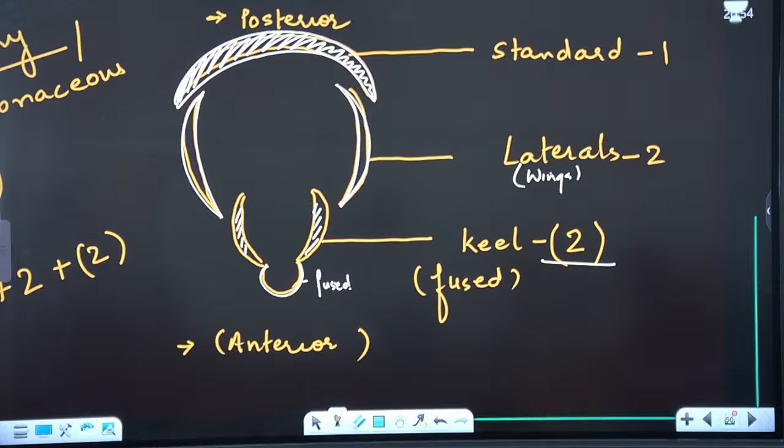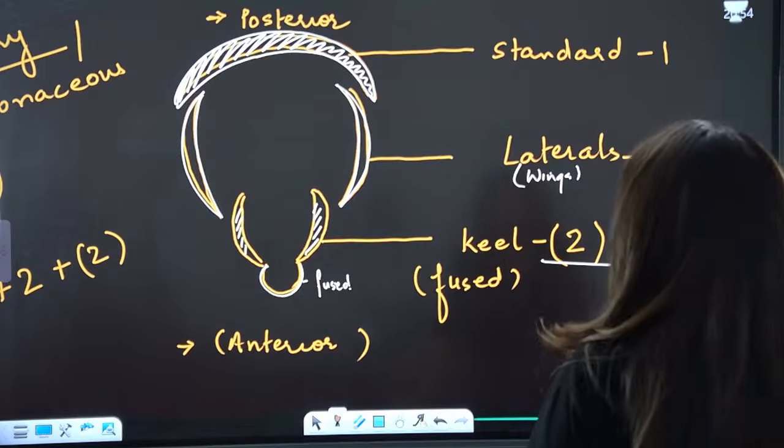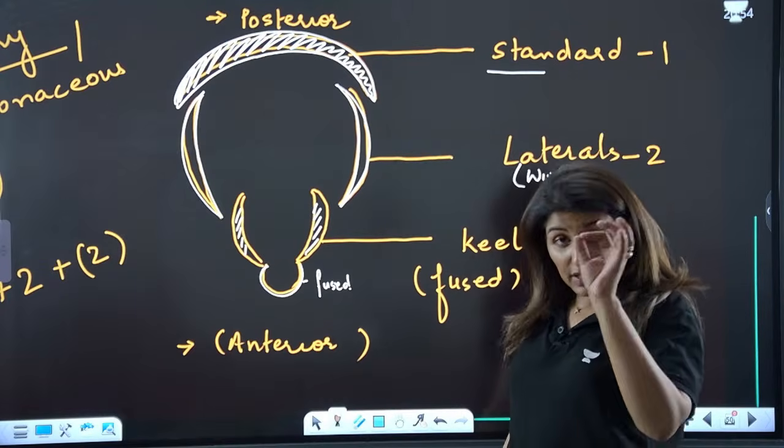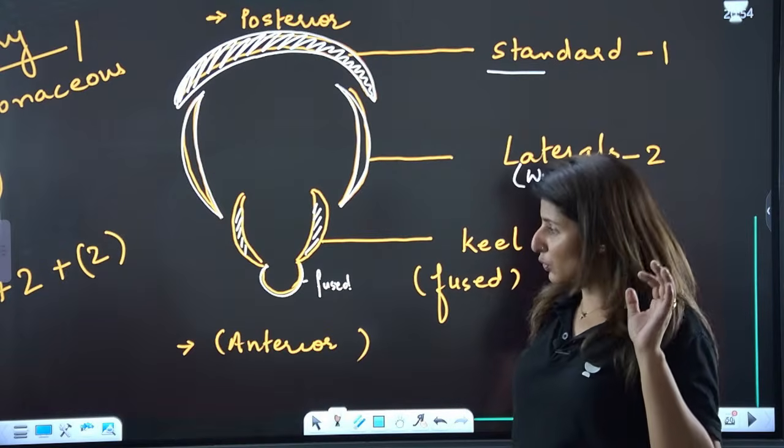This is another question, guys. Keel is on the anterior side. Are we clear till here? So there is this question: standard is present towards which side? If you are solving PYQs, you will be able to see.